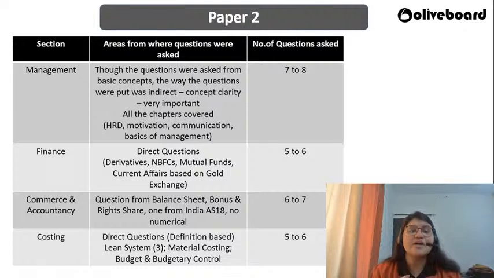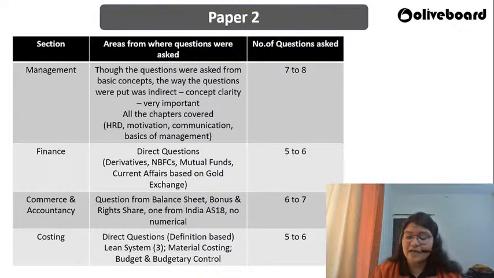Okay, first thing is management. See, I would say management was not a tough section, or the questions were not tough from management, but the language also was not very direct. I would say tricky language questions, but the concepts were very simple. So anybody who has a very good and clear understanding of the concepts would have solved all the questions correctly.